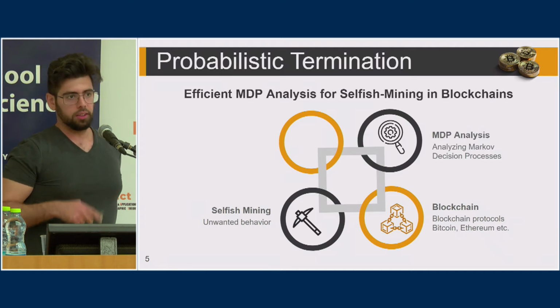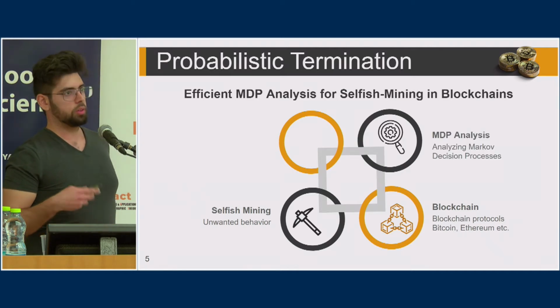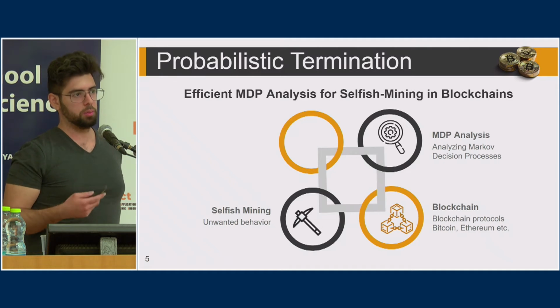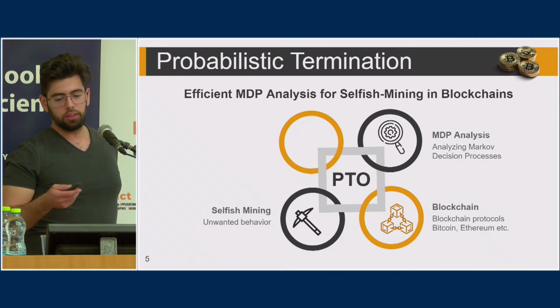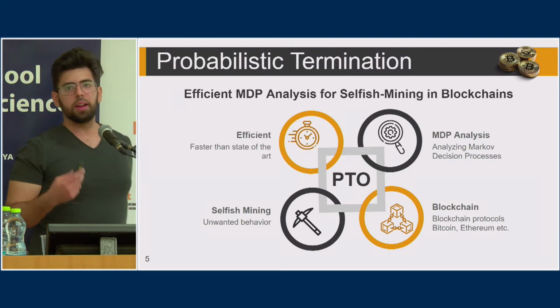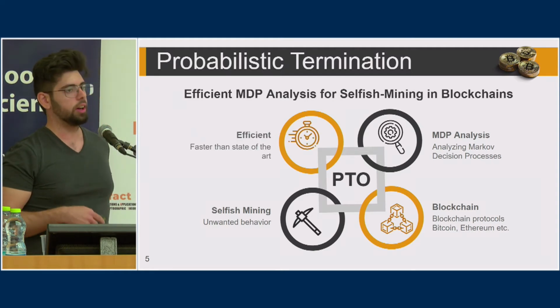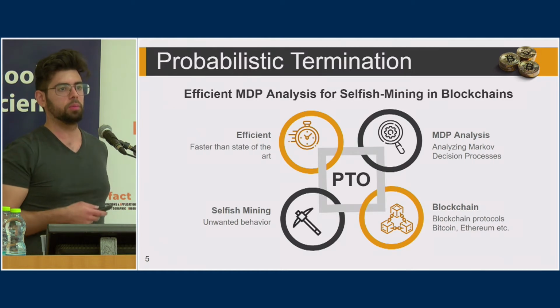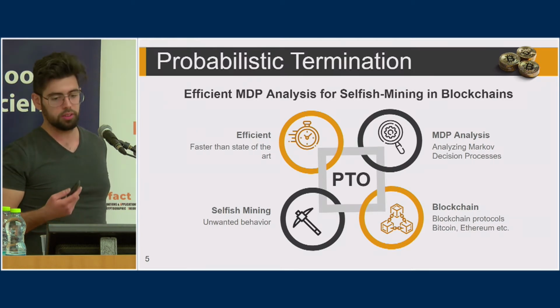And we want to analyze this by using MDPs, Markov decision processes, which is a tool for stochastic sequential decision making. And our method is called PTO, Probabilistic Termination Optimization. And the main thing is that it is faster than state of the art. When comparing it to Sapirshtein's method, it manages to achieve the same results, but 10 times faster.